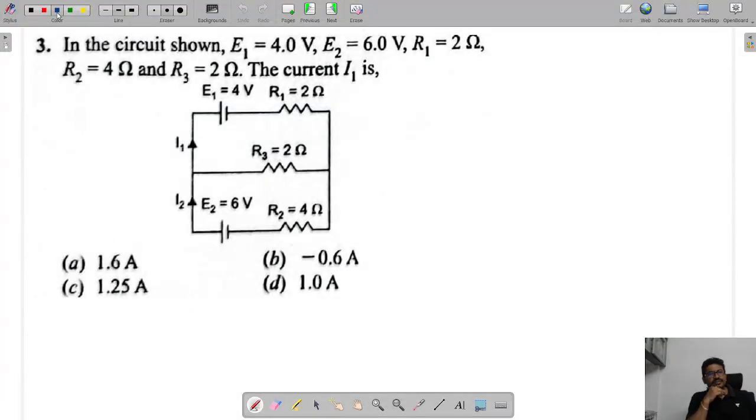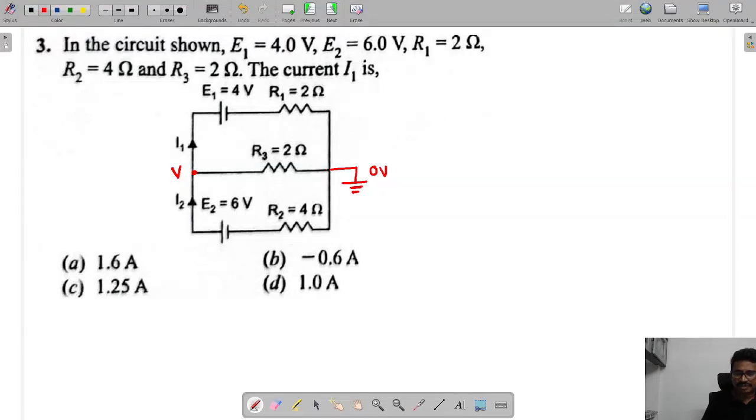Right. Next. In the circuit shown, E1 given, E2 given, R1, R2, R3, they are asking to find the I1 current. Now here, this is one branch. At this node, let us call the potential V. And here is another junction, where more than two branches are connected. At that location I am taking it as ground. So ground potential is 0.